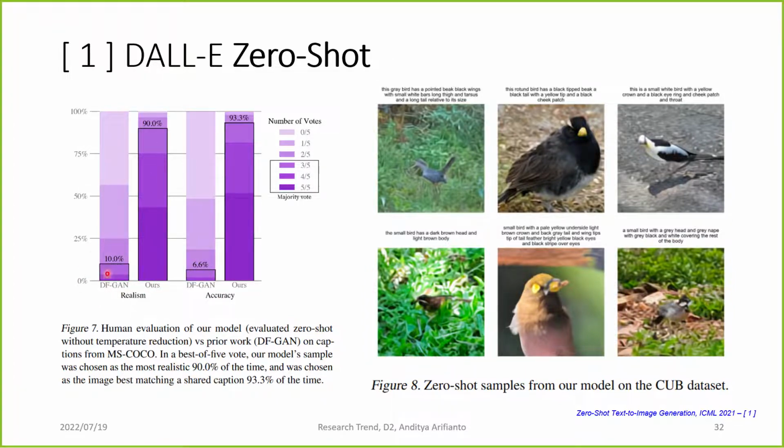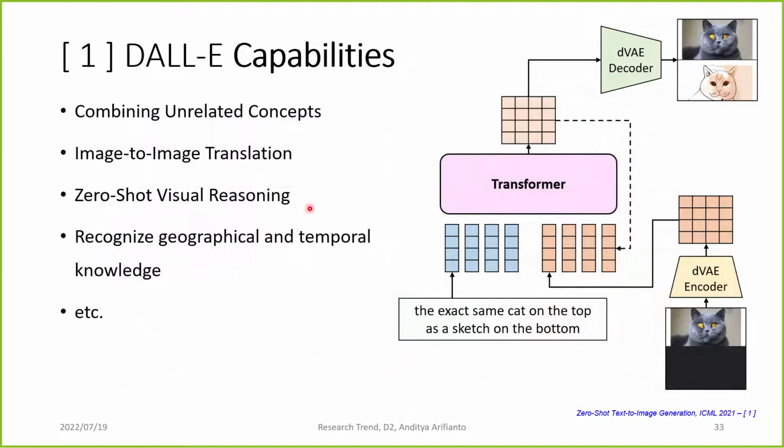Another zero-shot capability of DALL-E is that we can combine unrelated concepts, do image-to-image translation, zero-shot visual reasoning, and a lot more. For example, we can input a half-completed image into the DVAE encoder and get the current code.